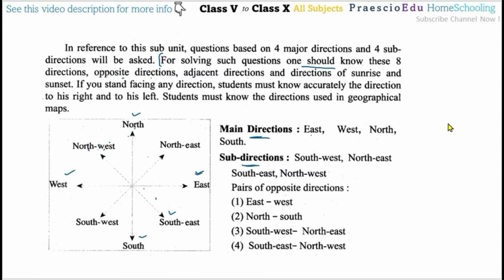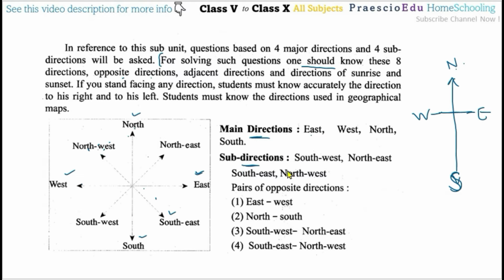If any example doesn't give the exact starting direction, then in that case always assume north as the front direction, as per your books. This is by default. So this is the north, this will be the south, this will be the west and this will be the east. So always remember this one, and on that basis solve the example and give the correct answers. This information is basically very important.